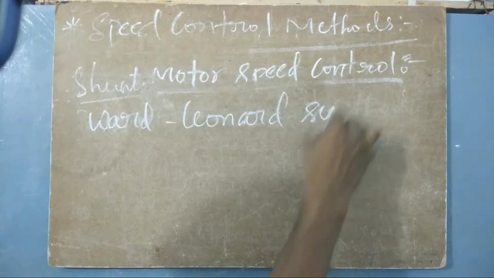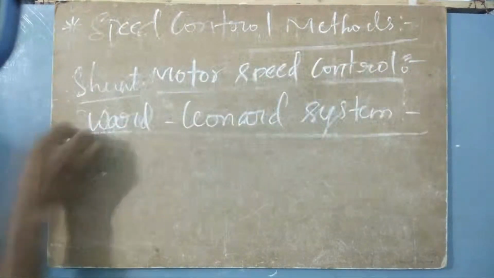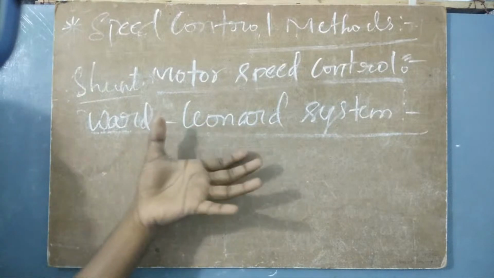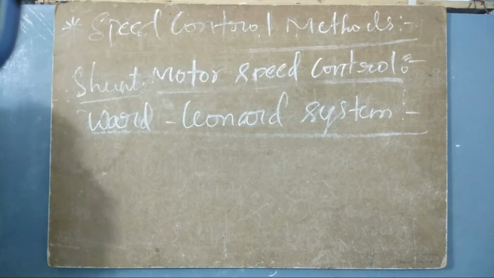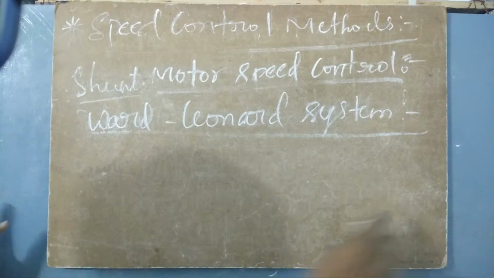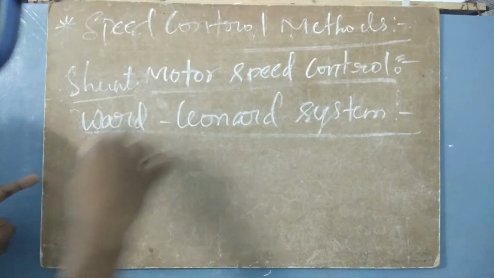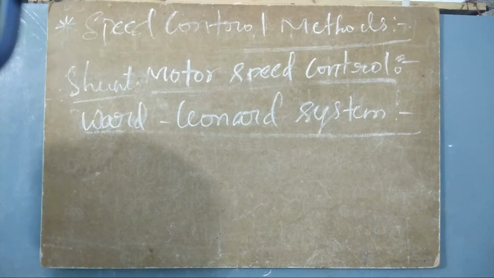The Ward-Leonard system is highly used when we have to have some sensitive control over the machines. It is not used everywhere because it is very expensive, since we have to involve two to three machines. That is why it is complex to build and complex to control also. I will tell you the whole process, and then you will understand why this is very complex and very sensitive. Let us go with this one.